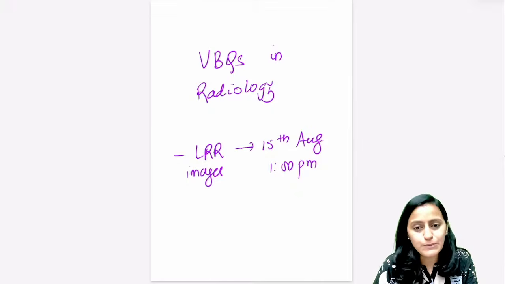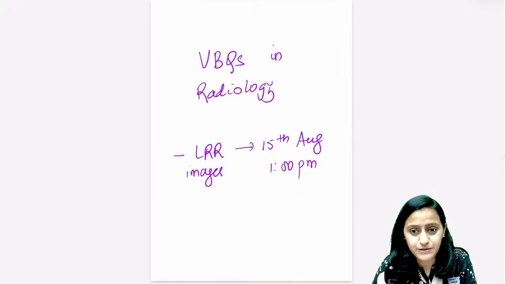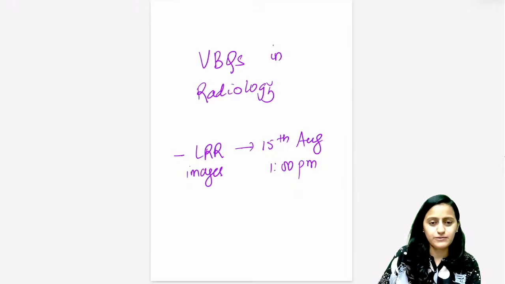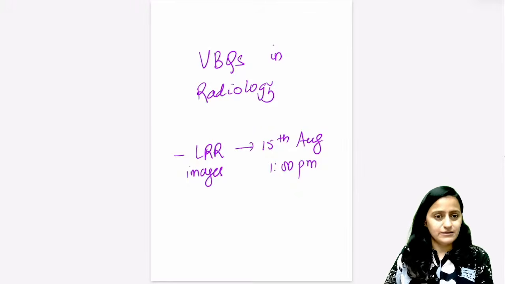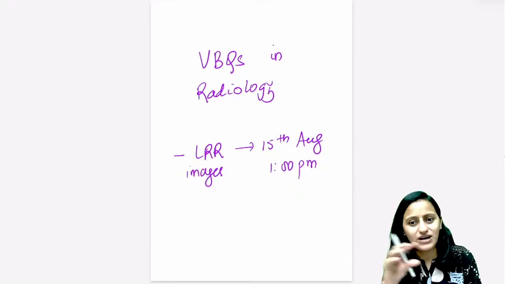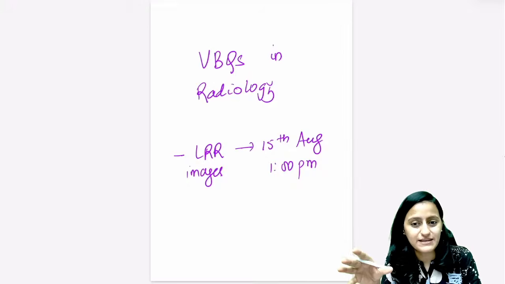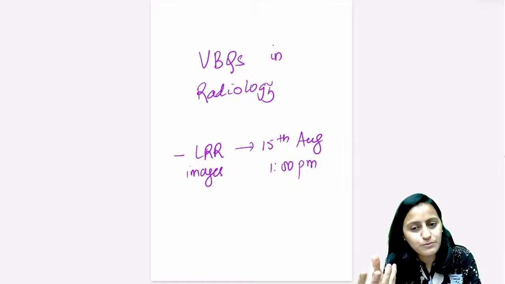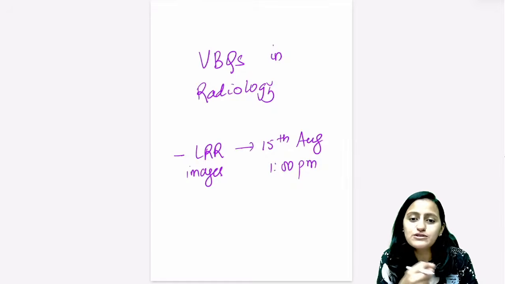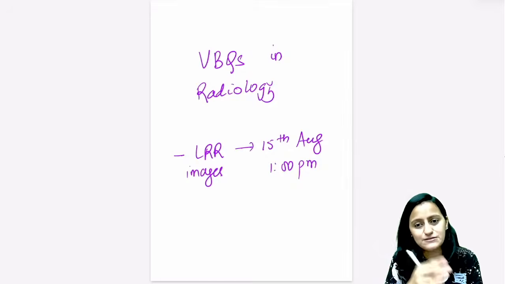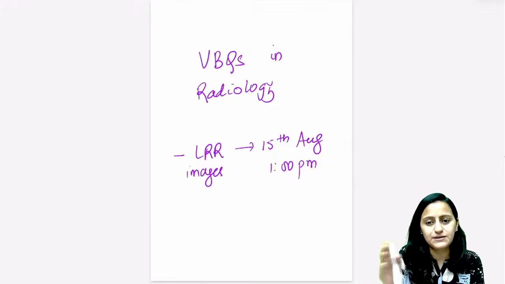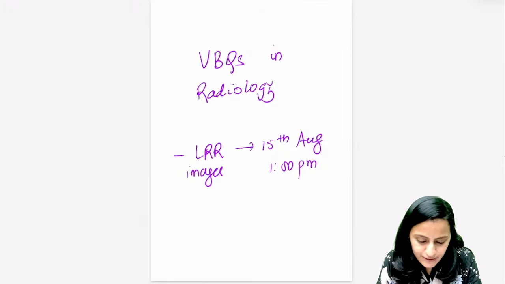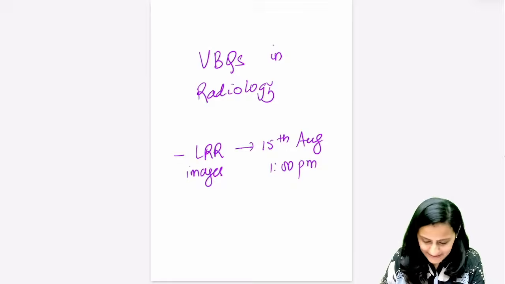Okay, FMG VBQs, maybe I'll share with you on Telegram. There were also, like, in PSM, 4 images of logos were given, and you were asked to arrange them in the sequence. So even 4 images can be converted into one video. Same thing can happen with radiology signs as well. There can be 4 signs labeled 1, 2, 3, 4, and you would be asked to arrange them. All right. Okay.